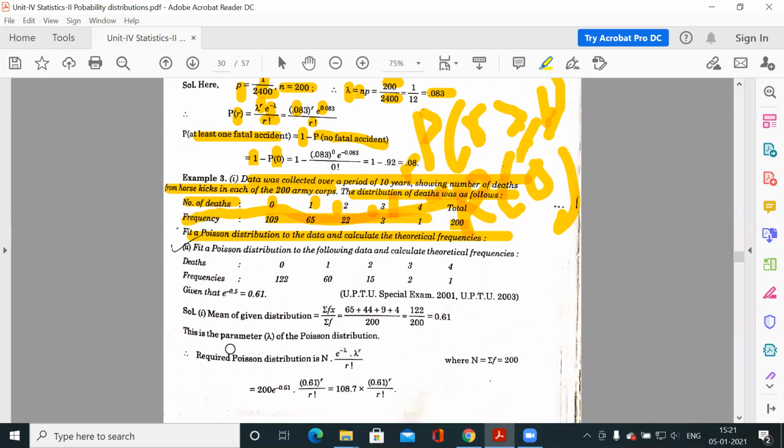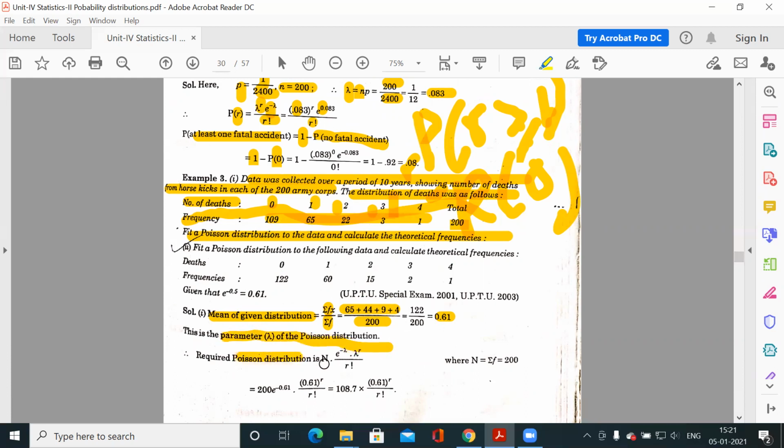For Poisson distribution, we need to know lambda, which is the mean. So calculate the mean for this distribution. What is the mean? Summation fx by summation f. So 0 into something, 1 into 65, 2 into 22, 3 into 3, 4 into 1. This combination divided by the total frequency 200 is 0.61. So lambda is 0.61, that is, the mean of the distribution is 0.61. So you know the parameter of the Poisson distribution.